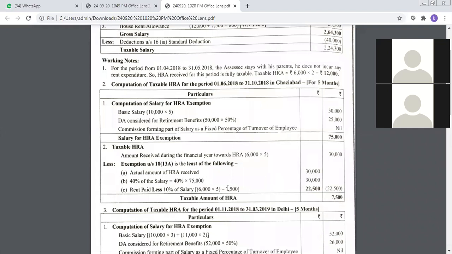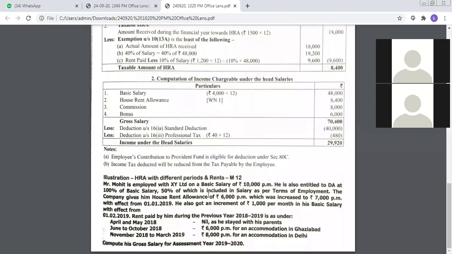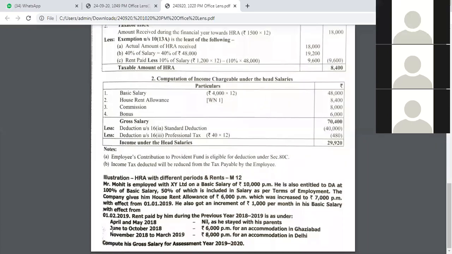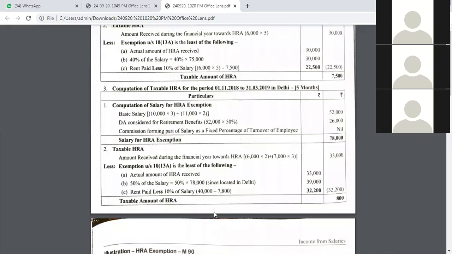Now, what is the rent paid by him? Can anyone tell me what is the rent paid by him? So 6,000 here, per month. 6,000 per month is the rent paid. So he received 6,000 rupees from the company, he paid 6,000 rupees as rent. So rent paid by him is 6,000 rupees into 5 months. So 30,000 rupees is what he is going to pay here. Only this part, he has paid 30,000 rupees.